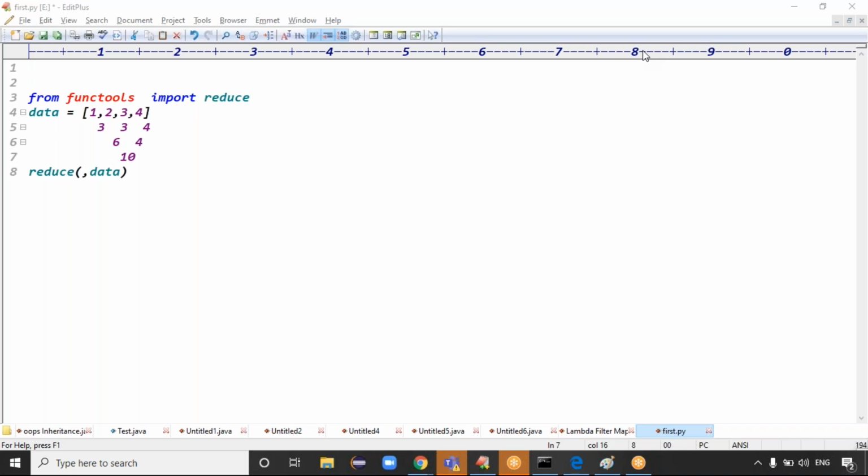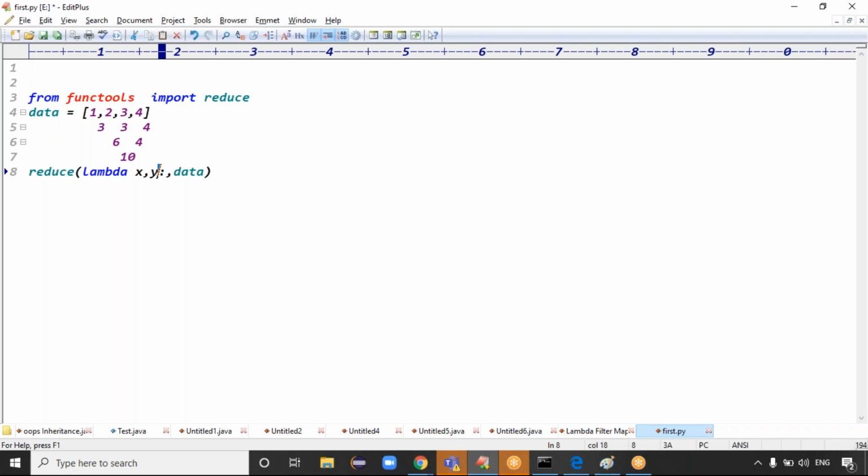At a time it has to take how many elements? At a time it will take two elements, right? Exactly, that's what at a time it can take, two elements. That is the reason I can make the lambda expression with two arguments. Here I can make the default lambda x comma y. Reducer always takes a lambda expression with two arguments.